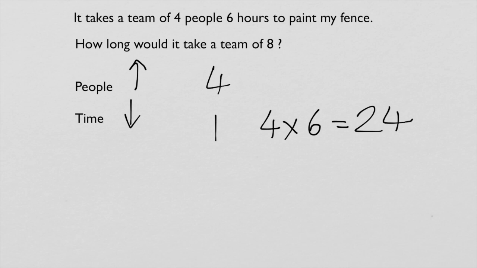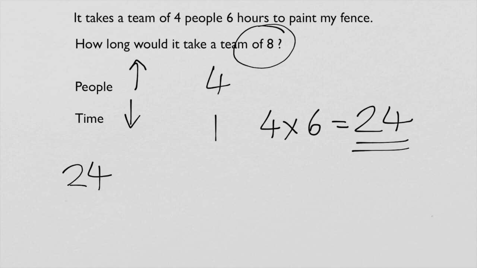If 4 people can do it in 6 hours, one person is going to take 4 times as long, so 24 hours. And then we can take that number, 24, and if there are 8 people in the team, we can divide it by 8, and our answer will be 3 hours.